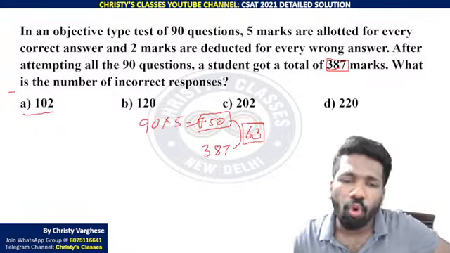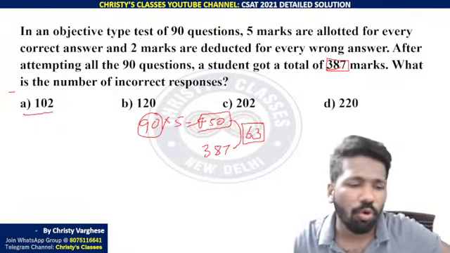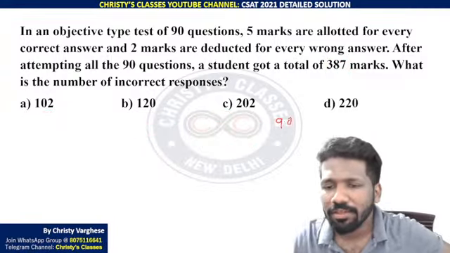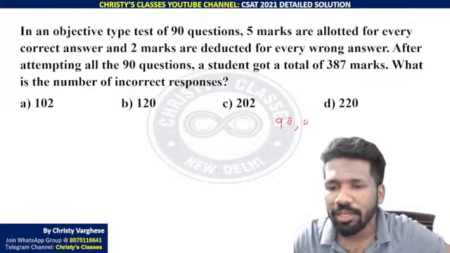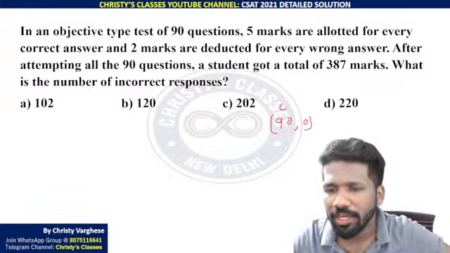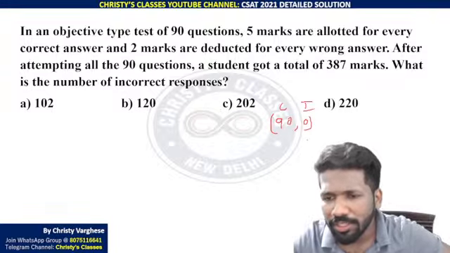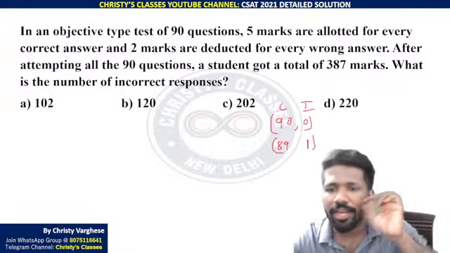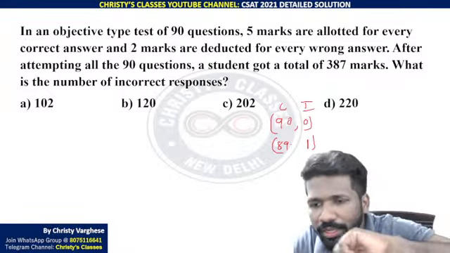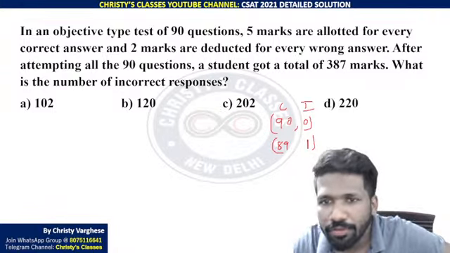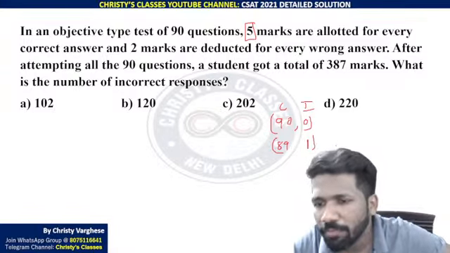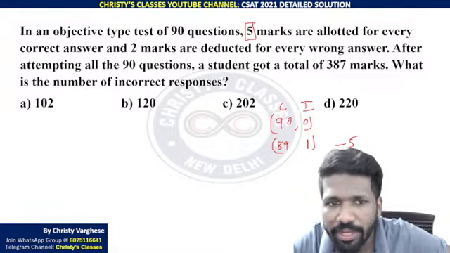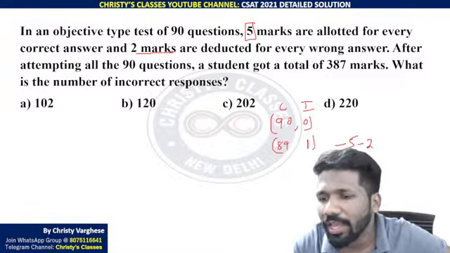Now let us see. The best case possible is writing all questions correct. From the best case, 90 correct, 0 incorrect, if one question is incorrect, what will happen? One question incorrect means from the correct you lost 1, and in incorrect you added 1. From correct you lost 1 means 5 marks are deducted from your best case mark, and in the incorrect there is a negative mark of 2. So 2 marks again you are losing.